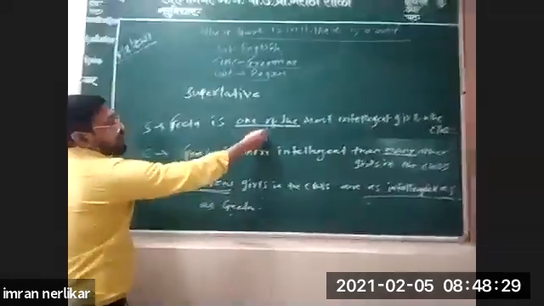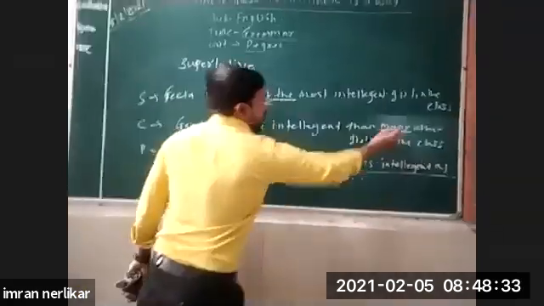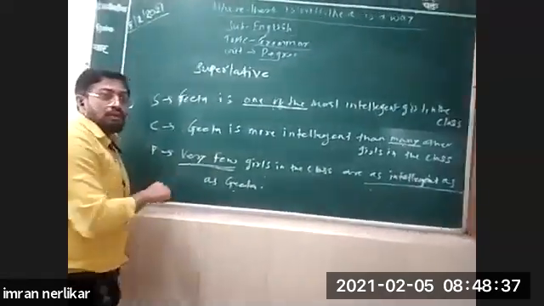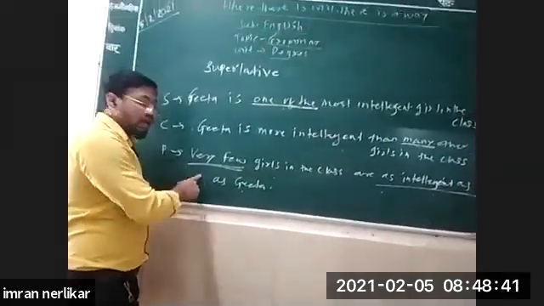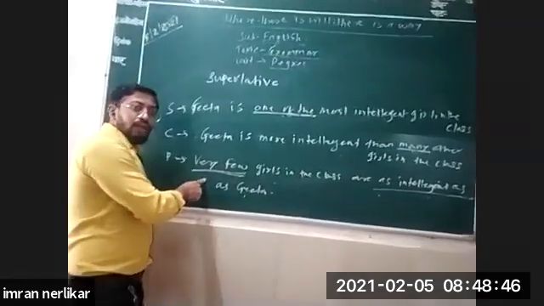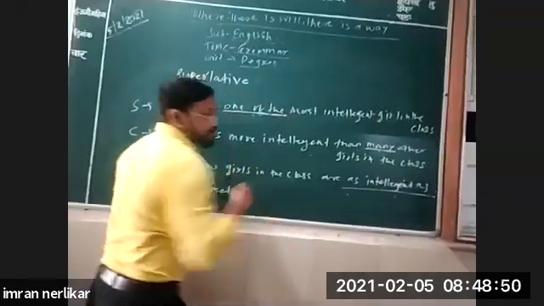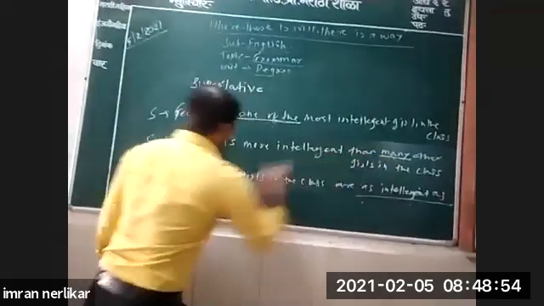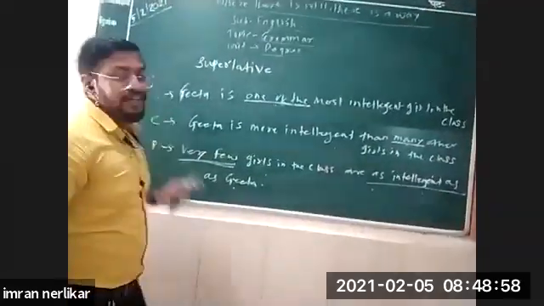So when "one of the" is used, you have to take "many other" and begin the sentence with "very few" instead of "no other". Normally in positive degree you begin with "no other", but here you write "very few". These are the two changes you should focus on. Understood? I hope you have understood degrees today.